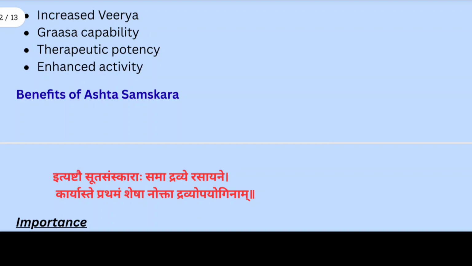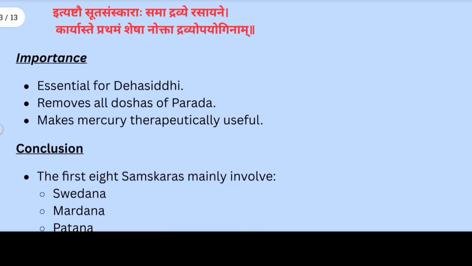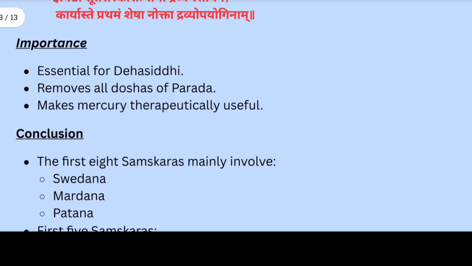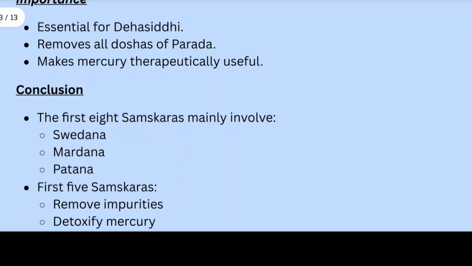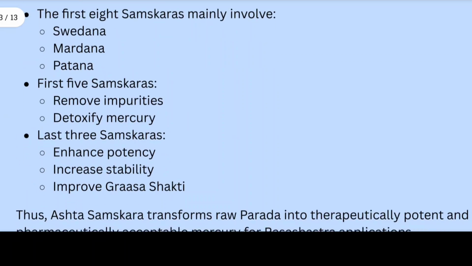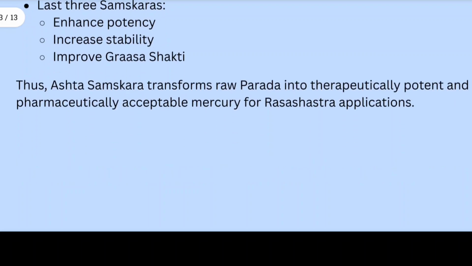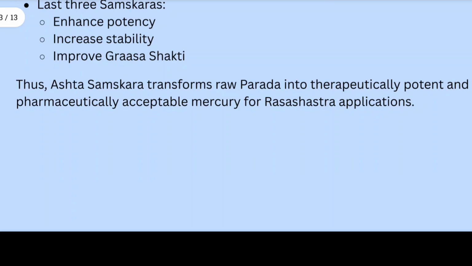Now we see here the benefits of Ashta Samskara. इति अष्टो सूत संस्काराः समाद्रव्ये रसायने कार्यास्ते प्रथमान शेषा न उक्ता द्रव्योपयोगितान्. Essential for देह सिद्धि, it removes all doshas of Parad and makes mercury therapeutically useful. Here it concludes that the first 8 samskaras mainly involve Swedan, Mardan, Patan. The first 5 samskaras remove impurities and detoxify mercury, and the last 3 samskaras enhance potency, increase stability, and improve grass shakti. Thus, Ashta Samskara transforms raw parad into therapeutically potent and pharmaceutically accepted mercury for Rasashastra application.